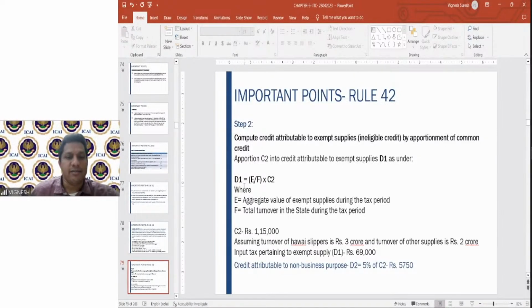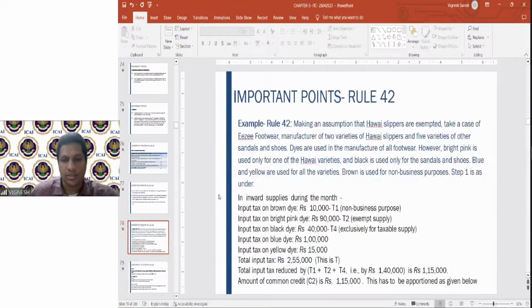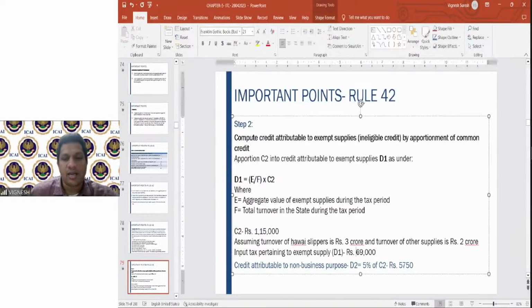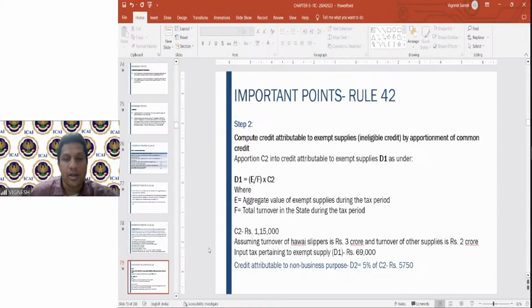It is nothing but D1. D1 is equal to E by F into C2. So you know what is C2, which is 1,15,000. And based on this, now assuming the turnover of Hawaii slippers is 3 crores and the turnover of other supplies is 2 crores, 3 by 5. So 3 by 5 into 1,15,000, 69,000 is basically the credit attributable to exempt supply. That is, out of the common credit, 69,000 is related to exempt supply.